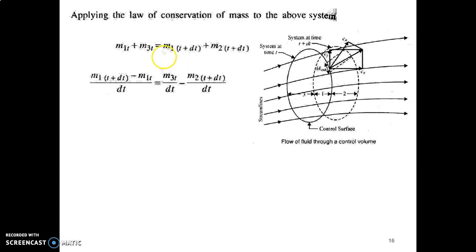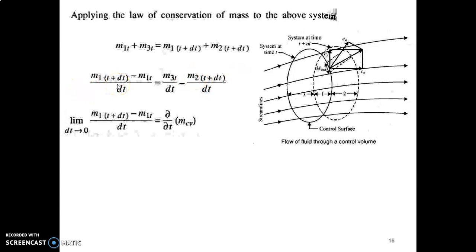Now we have rearranged this equation. That means we have taken the m1 terms to the left hand side and all the other terms to the other side, and also rearranged and divided throughout by dt. We can write the expression like this. Here we have taken m1t plus dt as a positive value, so m1t will be negative. Similarly, m3t will be positive and m2t plus dt will be negative. We have rearranged like that.